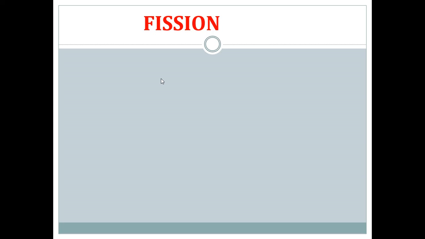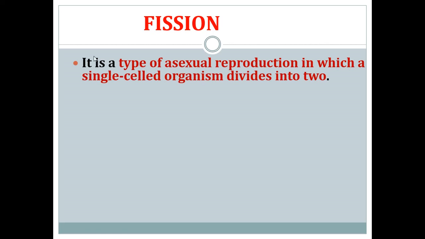Now let's see briefly about asexual reproduction. In your book there are two modes of asexual reproduction given, that is fission and budding. In this class we can see that. So what is meant by fission? Fission means it is a type of asexual reproduction in which a single cell organism divides into two. Fission means division, so a single cell organism will divide into two.